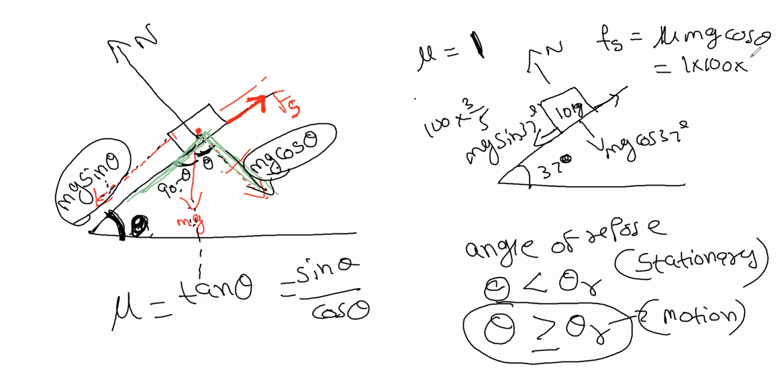It is mg, where is mg gone? Oh, yeah, sorry. So 60 for mg sin 37, so here we got 60 Newton. What is Fs? That is mu into mg cos theta. So it's 80 Newton.